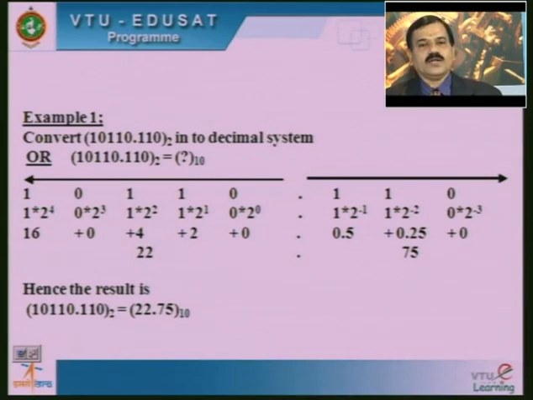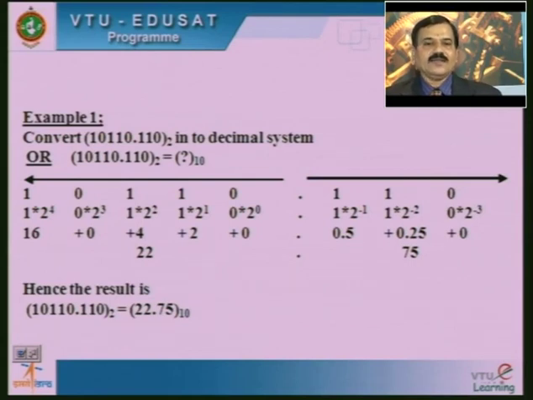After the decimal point, 1 into 2 to the power minus 1 becomes 0.5, and the next number, 1 into 2 to the power minus 2, becomes 0.25, and the last 0 multiplied by 2 to the power minus 3 becomes 0. Hence the products must be added. That is 16 plus 0 plus 4 plus 2 plus 0, which is equal to 22. Similarly, after the decimal point, 0.5 plus 0.25 plus 0 gives 0.75.